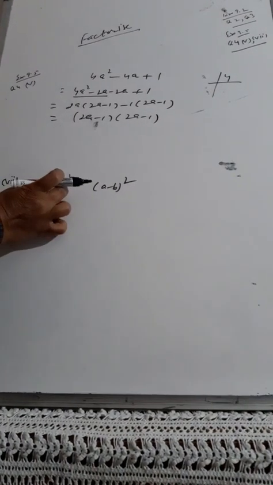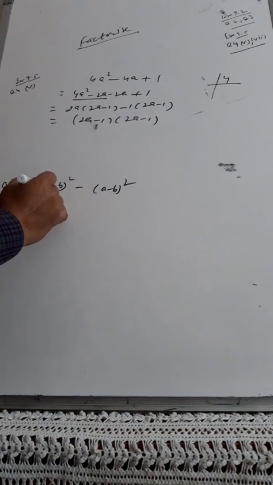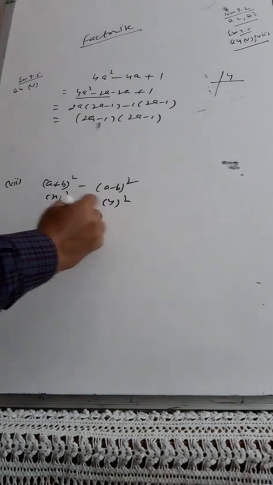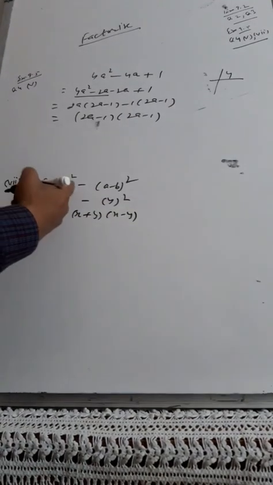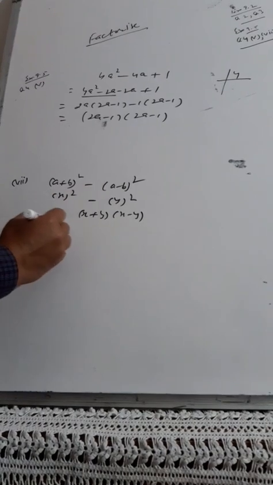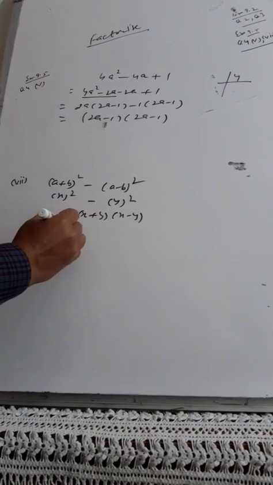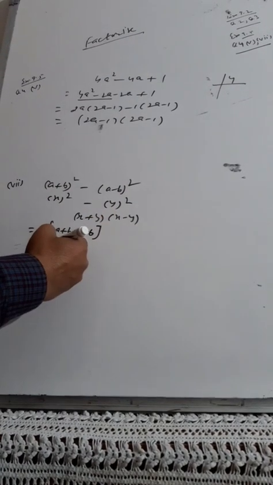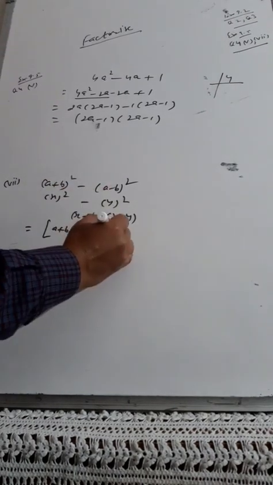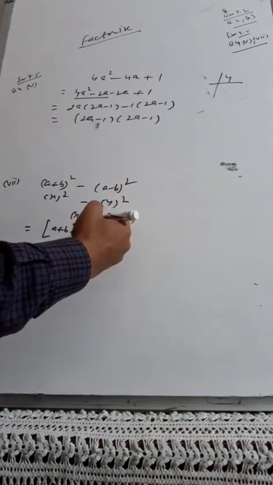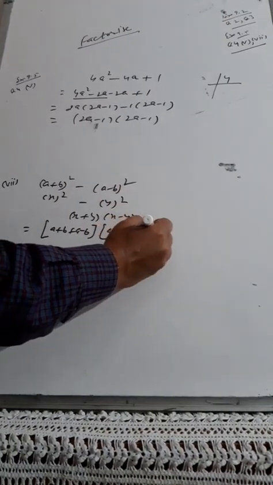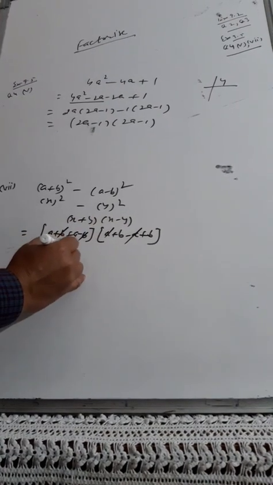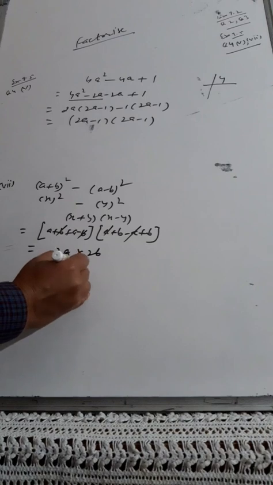And here it is lying in the form of a square minus b square. Suppose you take the first as x square and the second as y square, which you know is x plus y into x minus y. Here x is a plus b and y is a minus b. So the first factor is a plus b plus a minus b, and the second is a plus b, and for y, minus sign is there, so change both the signs: minus a plus b. Then a and a will cancel here, b and b will cancel, you will be left with 2a into 2b, and your answer will be equal to what?